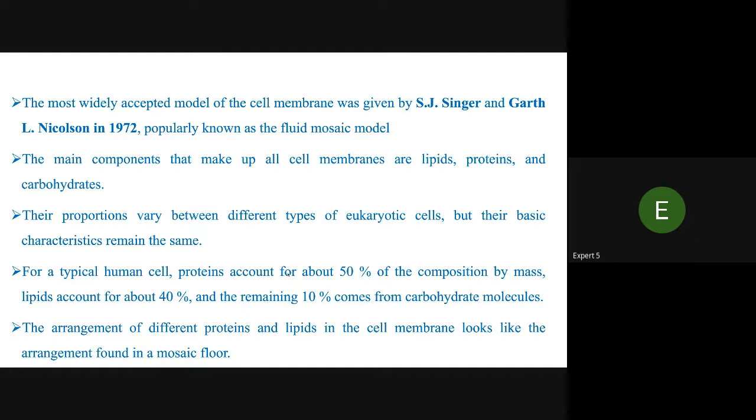The main components that make up all cell membranes are lipids, proteins, and carbohydrates. Their proportion varies between different types of eukaryotic cells, but their basic characteristics remain the same. For a typical human cell, protein accounts for about 50% of the composition by mass, lipid accounts for about 40%, and the remaining 10% comes from carbohydrate molecules. The arrangement of the different proteins and lipids in the cell membrane looks like the arrangement found in a mosaic floor. I think everyone has seen a mosaic floor.